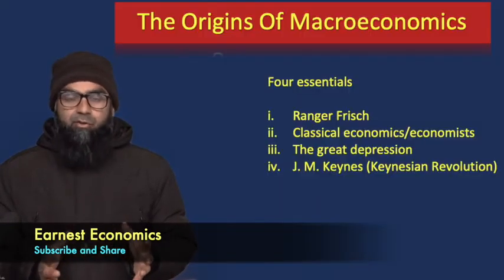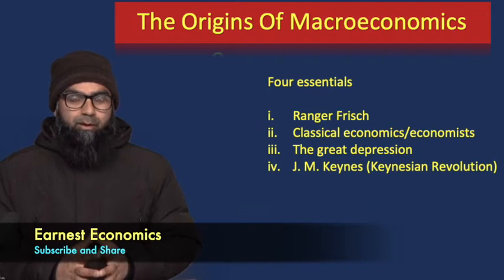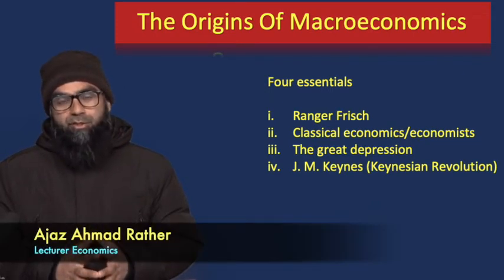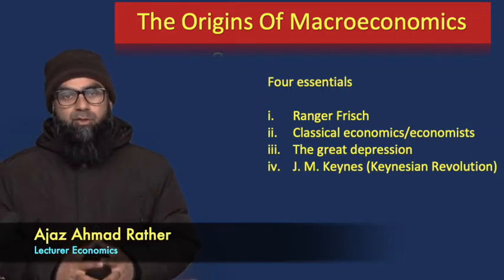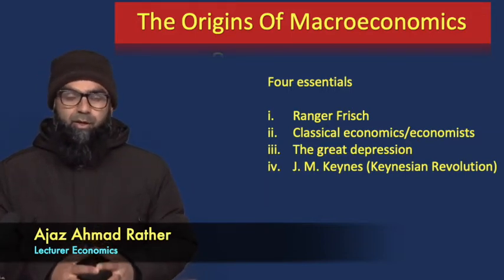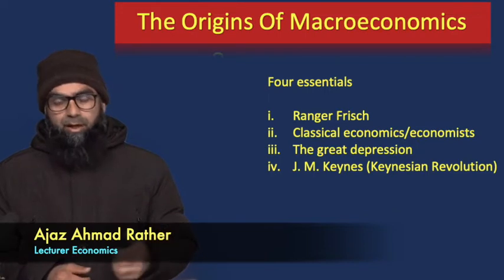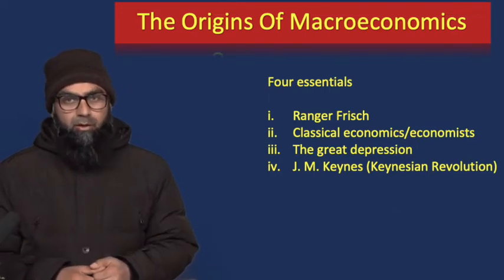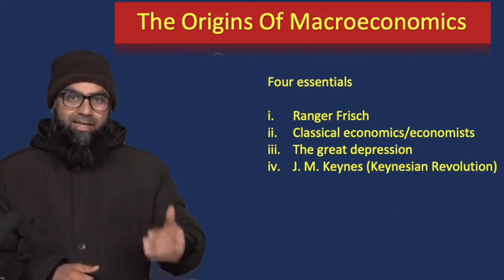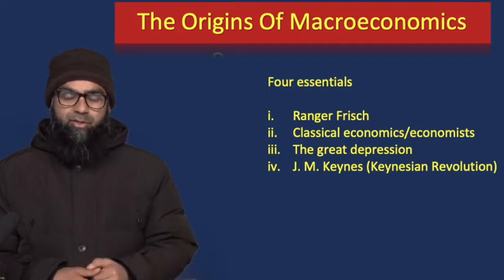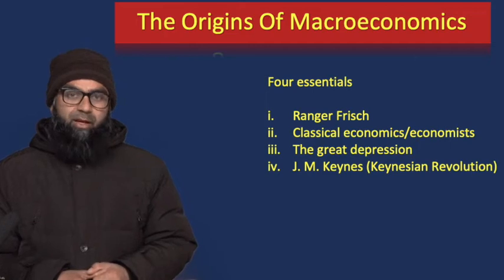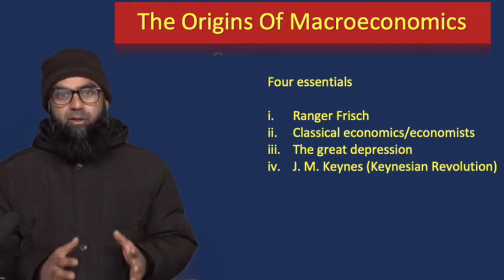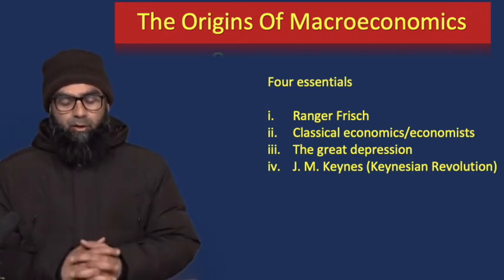To understand this very issue, the birth of macroeconomics, we need to be conversant with four terms or four phenomena. The first one is Ragnar Frisch, the name of an important economist. The second one is classical economics or classical economists. The third one is the Great Depression, and the fourth one is John Keynes, or the Keynesian Revolution, Keynesian economics.